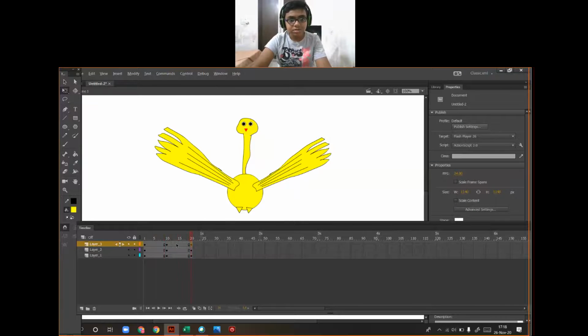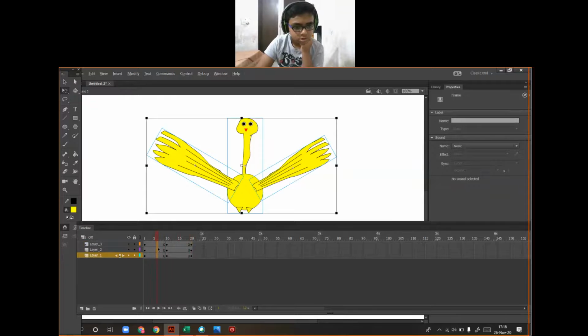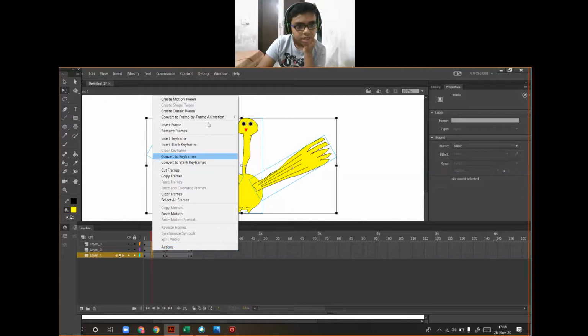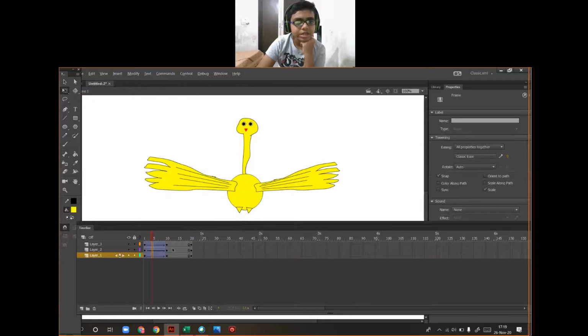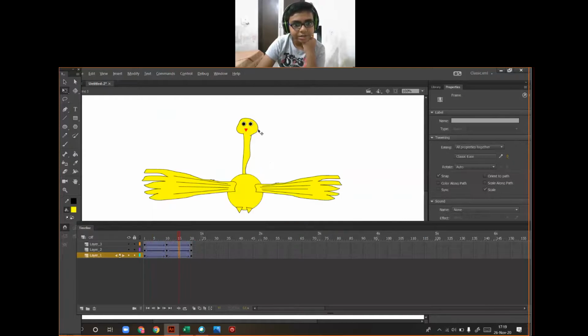So see this? The bird will move. Right click on any frame and click create classic tween. Right click and create classic tween. Now you can see how the bird is moving.